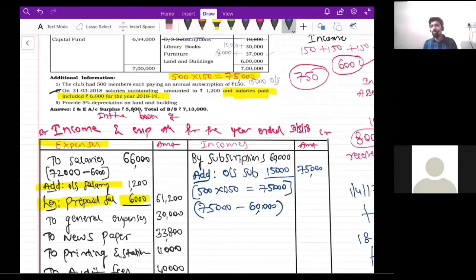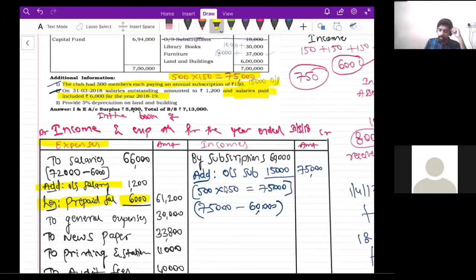Vivek, no, outstanding subscription will be added. That will not be subtracted. No. 60,000 plus 15, that is 75,000 rupees. Then 15,000 rupees is an adjustment. Read the first adjustment. 15,000 rupees is an adjustment, right? And all adjustments will appear 2 times, correct?